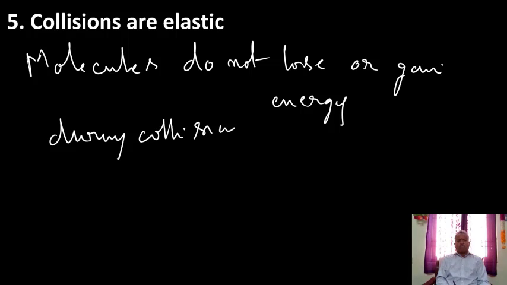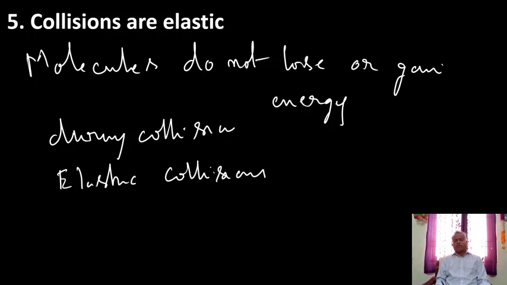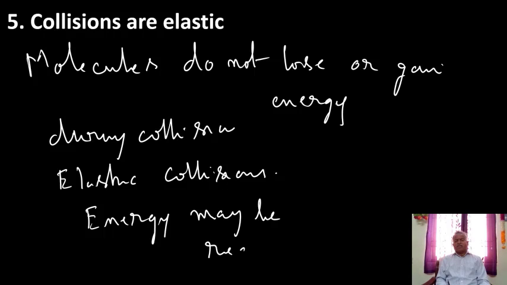Hence these collisions are called elastic collisions. Elastic collisions mean that during the collisions they neither lose nor gain energy. But the energy may be redistributed, which means one molecule may lose energy and another molecule may gain energy.